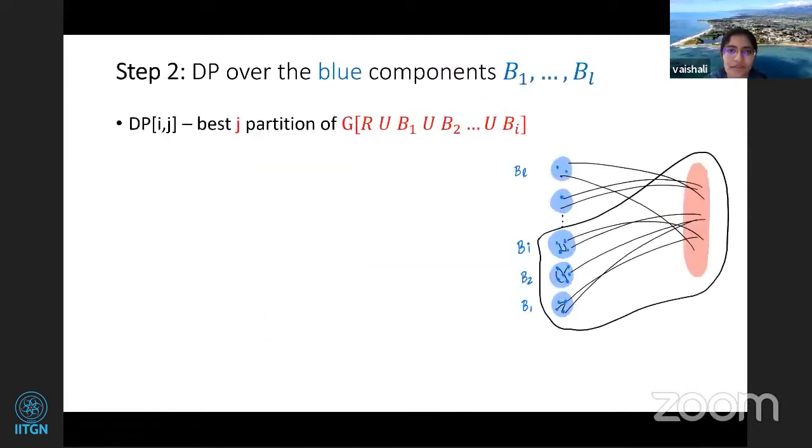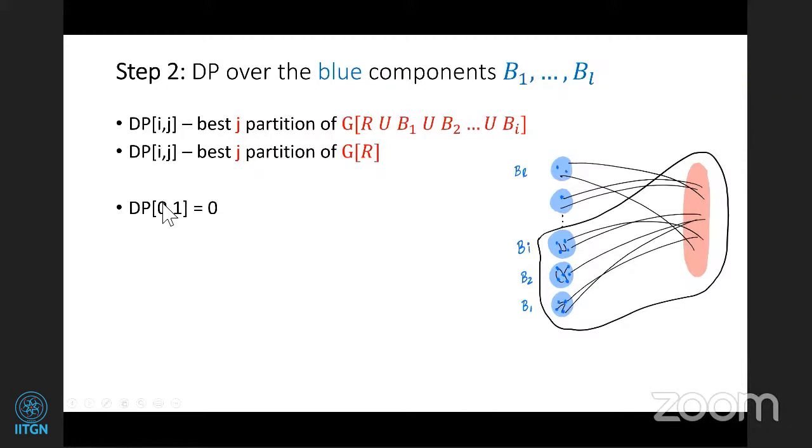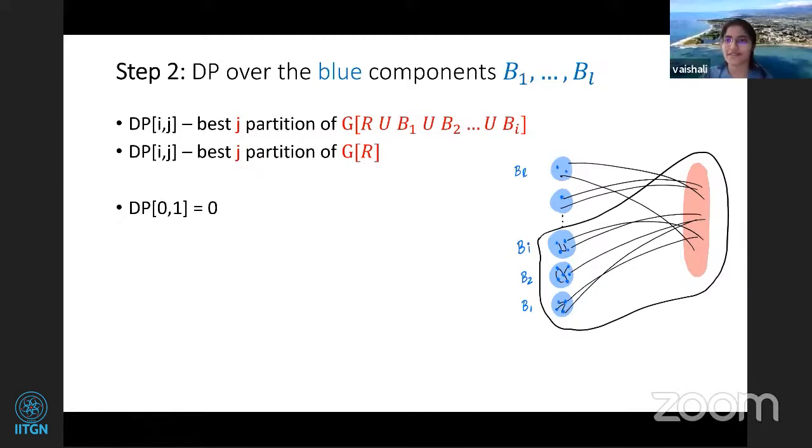So DP of i, oh sorry, this must have been DP of 0, j. So DP of 0, j is the best j-partition of G_R. When you say best j-partition, you mean into j parts? Yeah, j parts. So the best partition into j parts of this graph, of G_R in the second case, or of G_R union B1 union B2 until Bi.